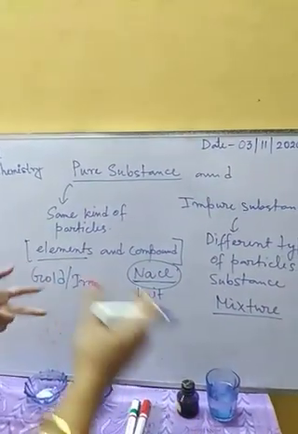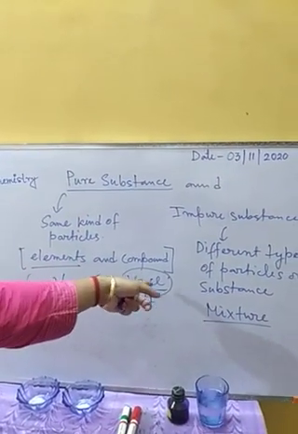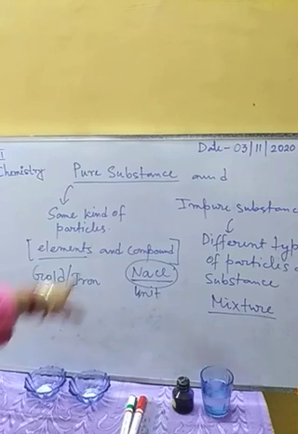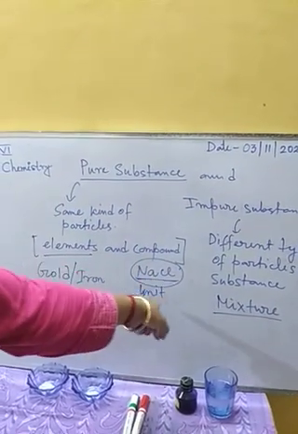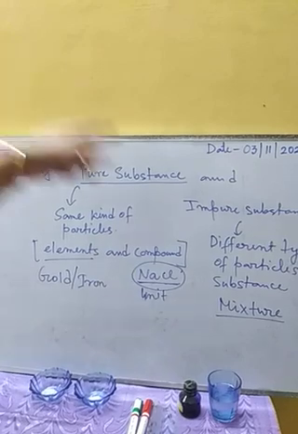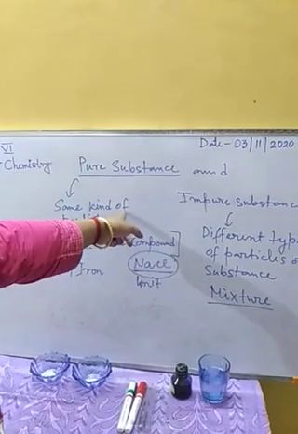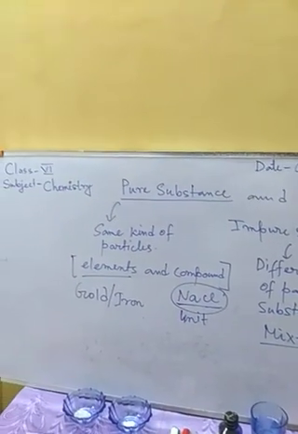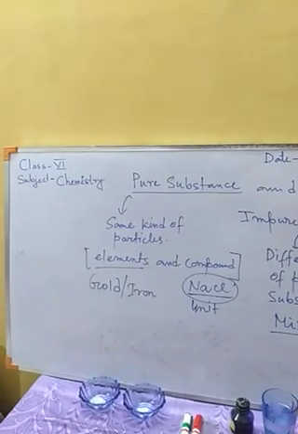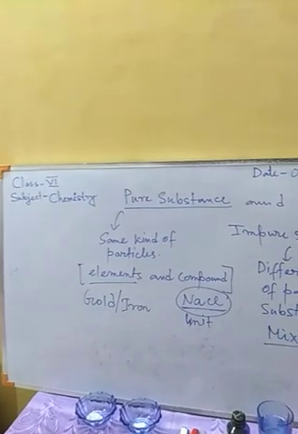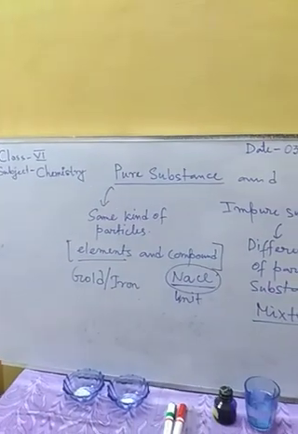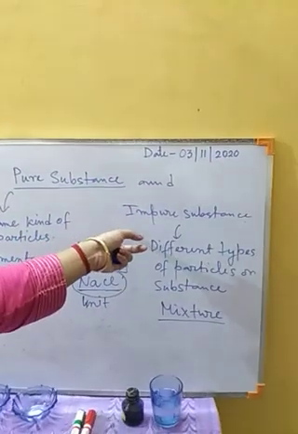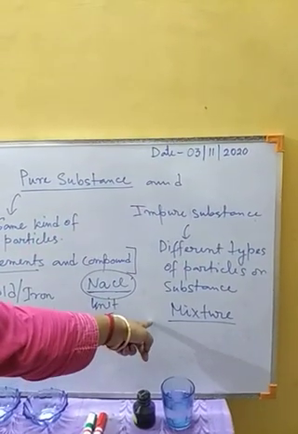Though if we break this, we can get sodium and chlorine separated, altogether when it forms a compound, common salt, sodium chloride, this unit only we are going to get. So for a compound also we can say we are getting the same kind of particle. The same we can say for all compounds, for glucose or water or any compound. So examples of pure substances are elements and compounds, whereas for impure substances the example is mixture.